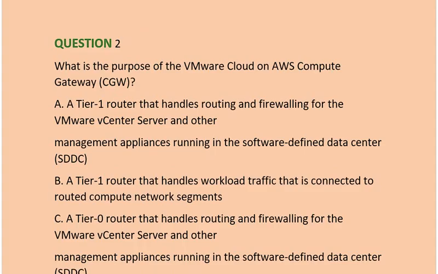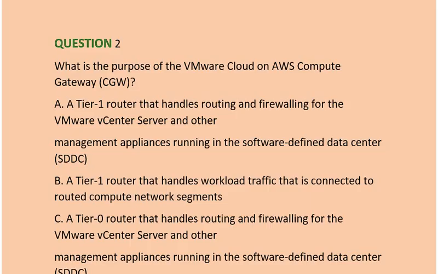Question is what is the purpose of the VMware Cloud on AWS Compute Gateway CGW? Option A Tier 1 router that handles routing and firewalling for the VMware vCenter server and other management appliances running in the software-defined data center SDDC.